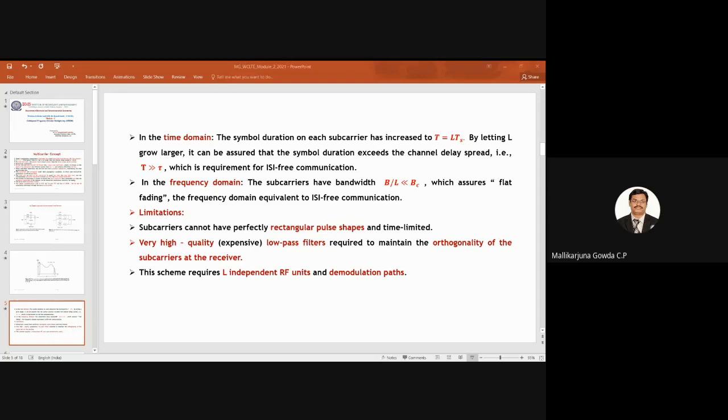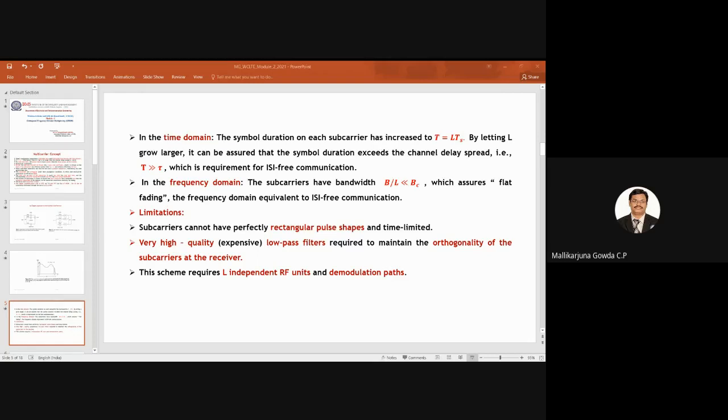I can assure that if I have a large value of L, meaning a large number of subcarriers, I will be able to increase the symbol duration, which will be much greater than the channel delay spread. With that, I can say I will be able to have intersymbol interference free communication. That is the interpretation in the time domain.